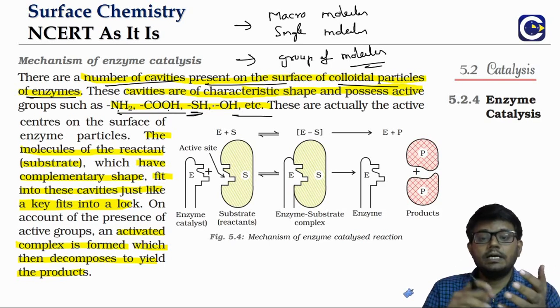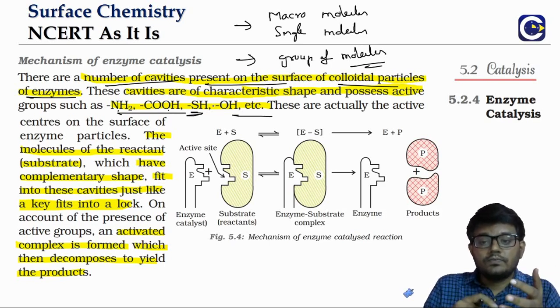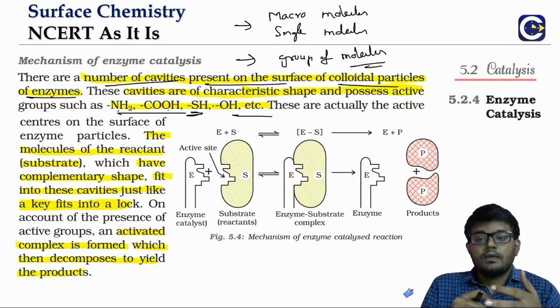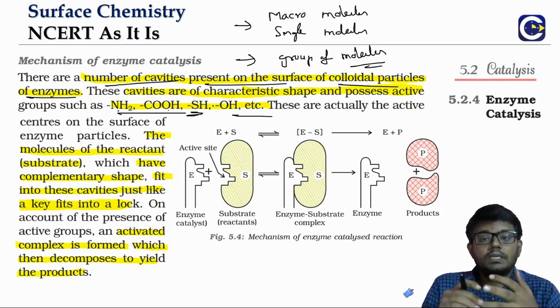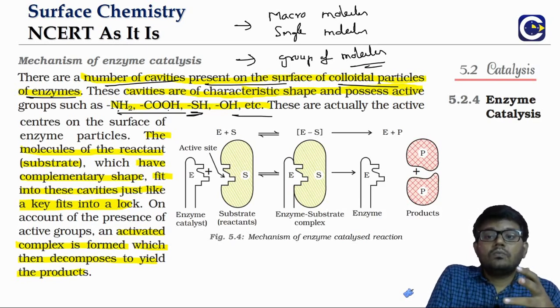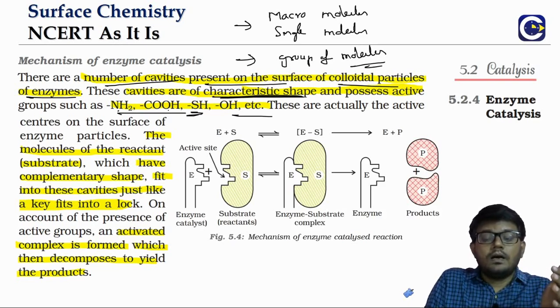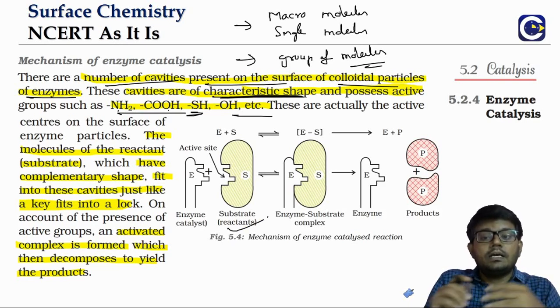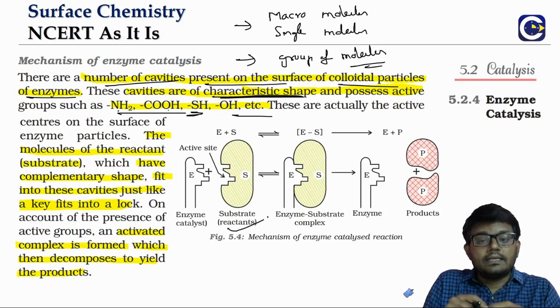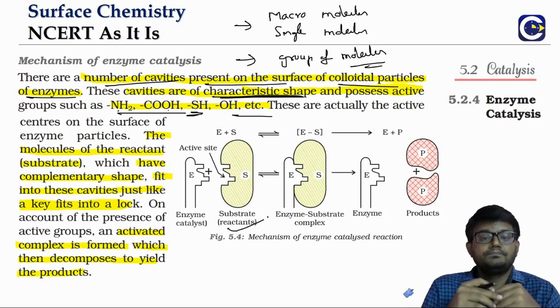So the cavities on the surface of the colloidal particles of the enzyme have the functional groups, and they also have a characteristic shape. This characteristic shape will only allow a reactant with a complementary shape.